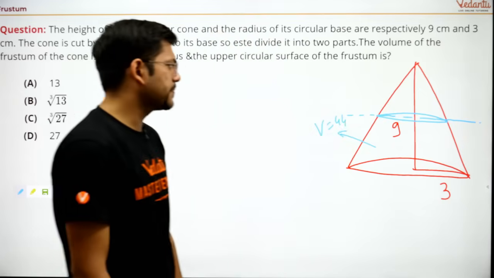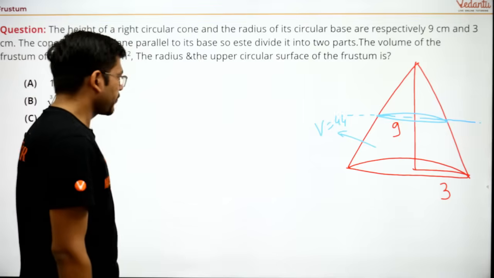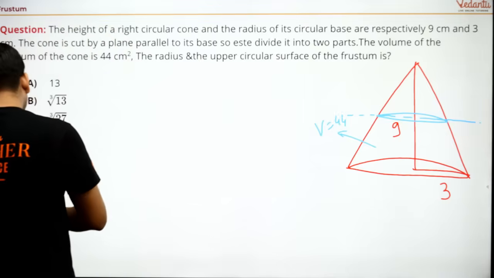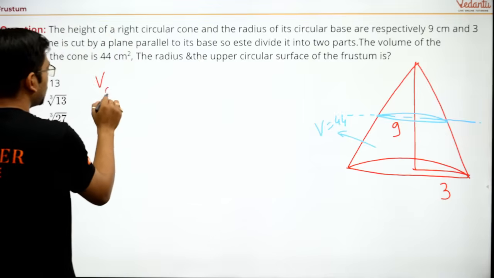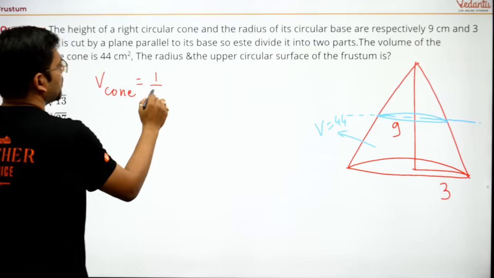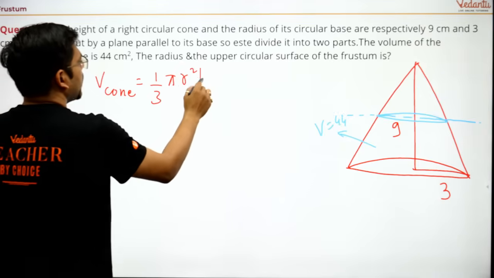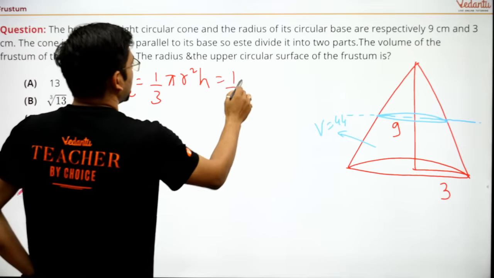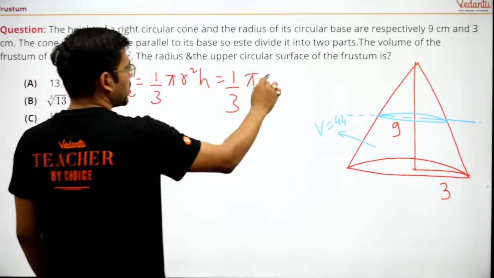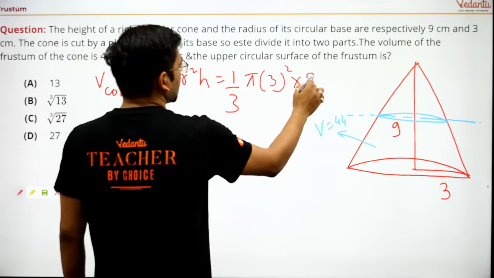Okay, that's nice. Now let's see what we can do for this. First of all, we will try to get the volume of the cone. The volume of a cone is 1 by 3 pi r square h. So just get it: 1 by 3 pi, radius square is 3 square, into height 9.